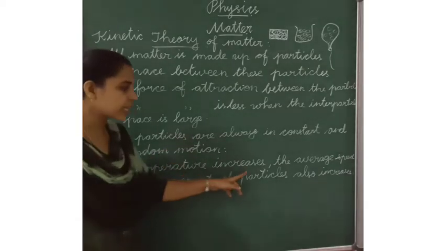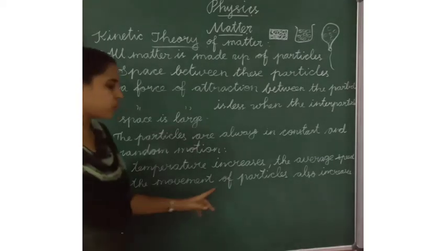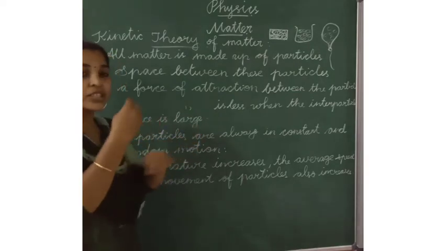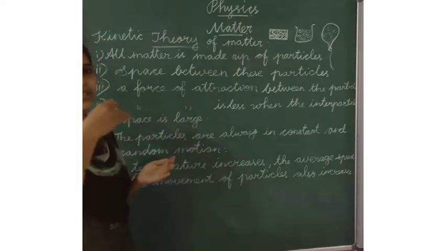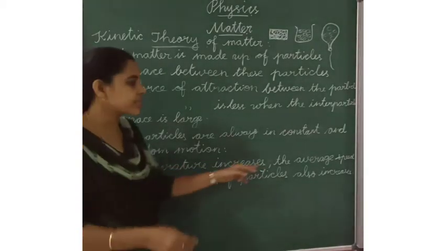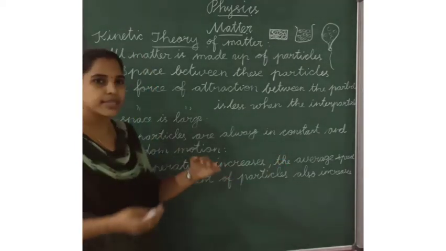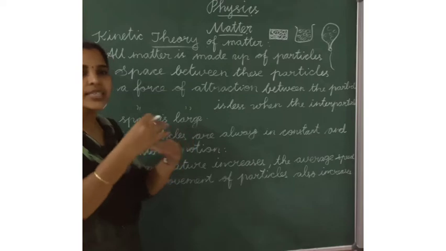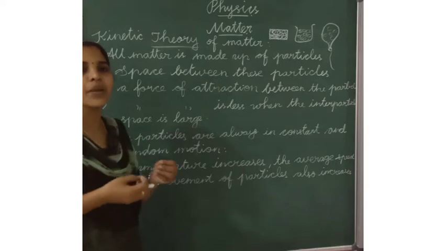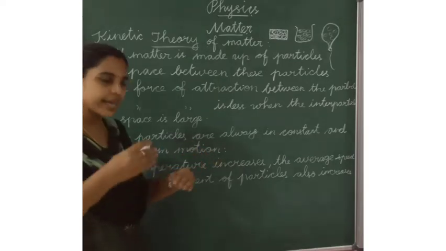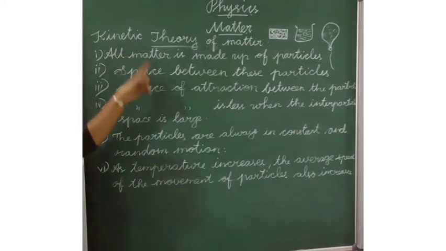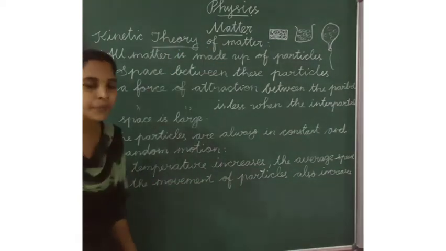As temperature increases, the average speed of the movement of particles also increases. When we change the state of matter, for example, solid to liquid, when we give heat or temperature to the particles, the average speed of the movement of particles increases, and the particles move from solid to liquid. So the temperature is increased. As the temperature increases, the movement of particles increases. Okay, these are the important points about the kinetic theory of matter.